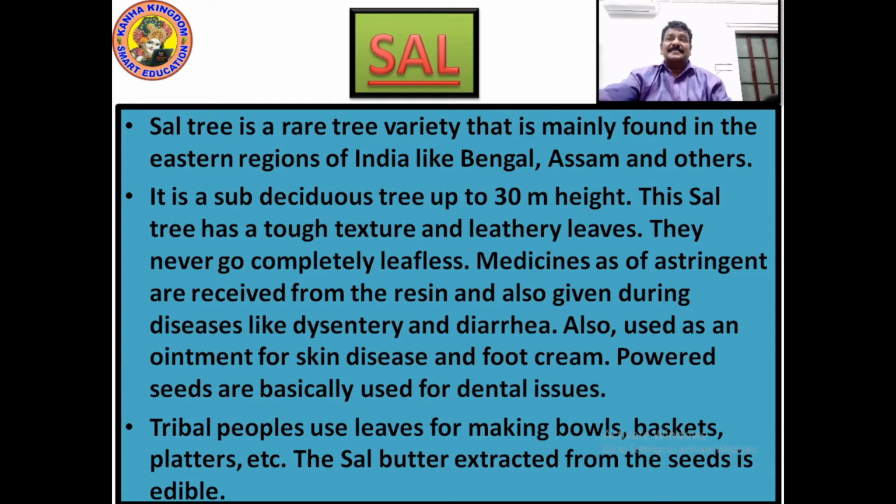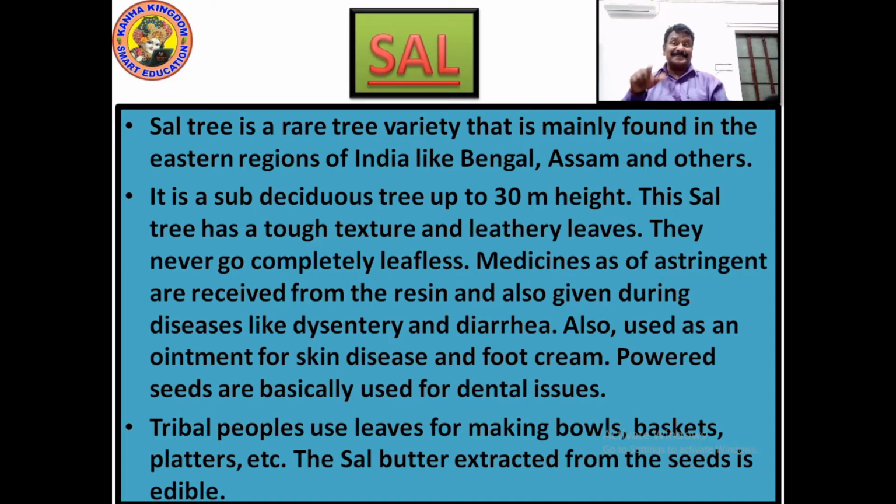Sal tree is a rare tree variety that is mainly found in eastern regions of India like Bengal, Assam and others. It is a sub-deciduous tree up to 30 meters in height. This sal tree has a tough texture and leathery leaves. They never go completely leafless. Usually in other trees, at a certain time, April to May, they shed their entire leaves and get new leaves. But this tree never goes leafless.